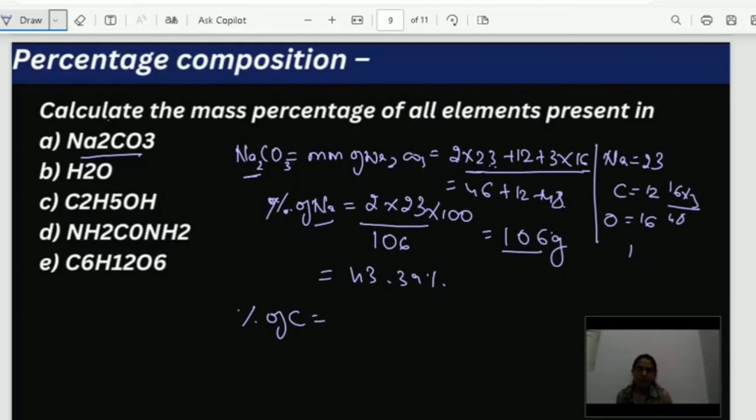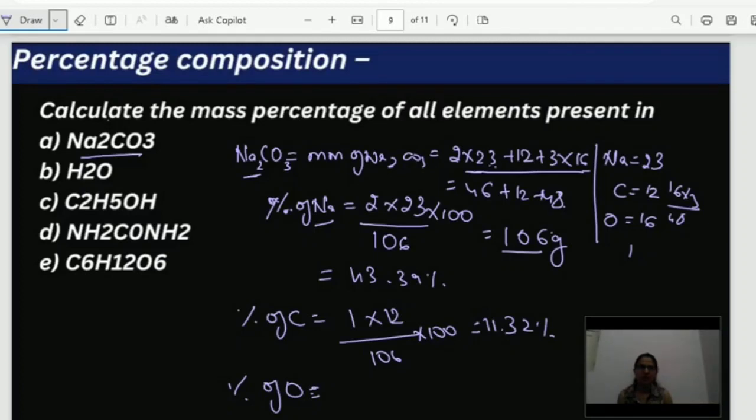Simple. How many carbon atoms do we have? 1 carbon atom. What is the atomic mass? 12 divided by 106 into 100. If we solve this, 12 into 100 divided by 106, we are going to get 11.32%. Similarly, if I want to find out the percentage of oxygen, what do I need to do?